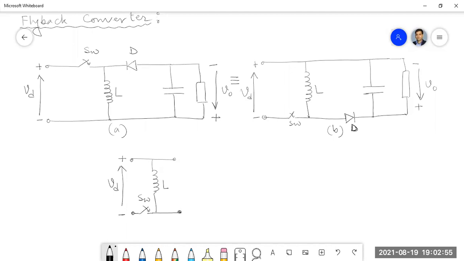Keeping this part as it is, I will twist.